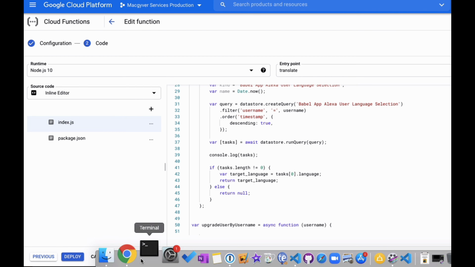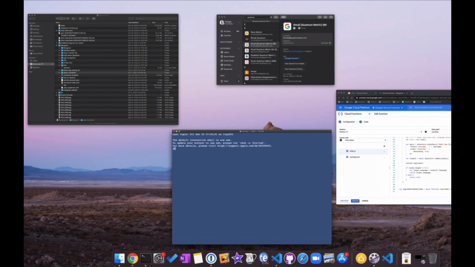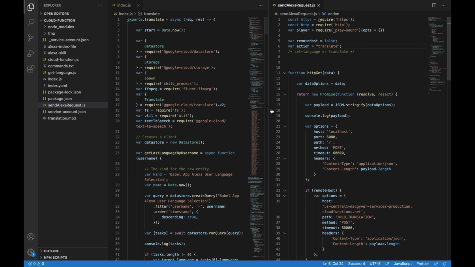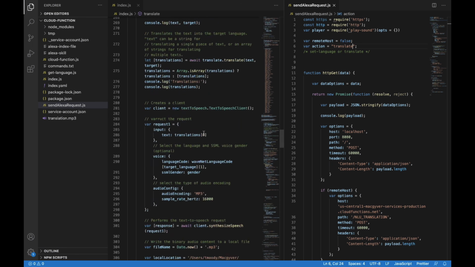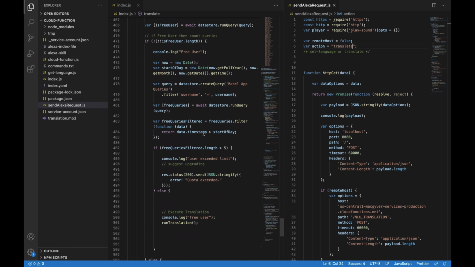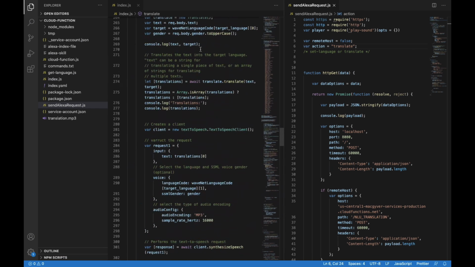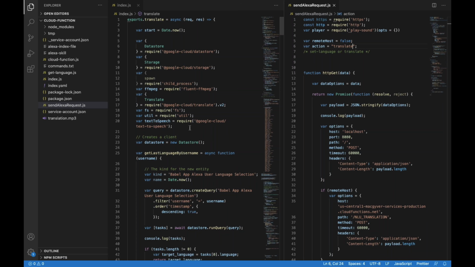So if I go over to terminal here, as I mentioned, there's two different pieces of code, because we're building an API. We're building an ephemeral function that runs in the cloud, responds to incoming requests, and then deprovisions itself. That's what's going on the left side of the screen. This is the same code that's in my Google Cloud Function in the UI, so I'm keeping that up so I can edit it as needed.